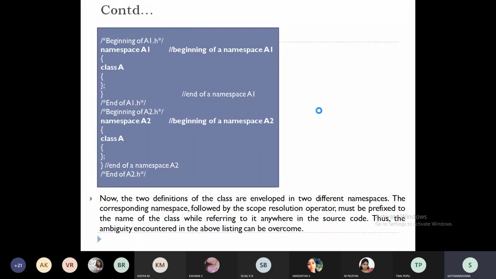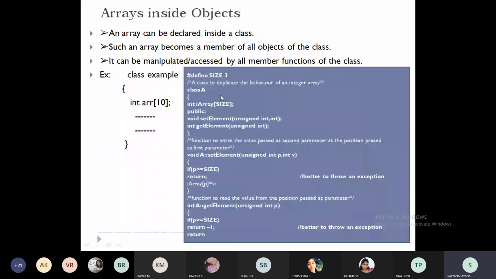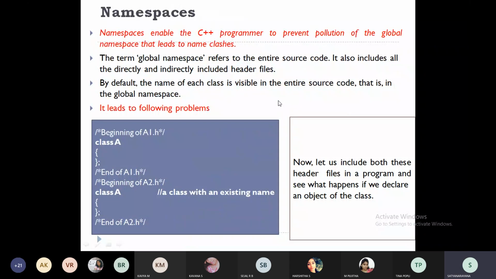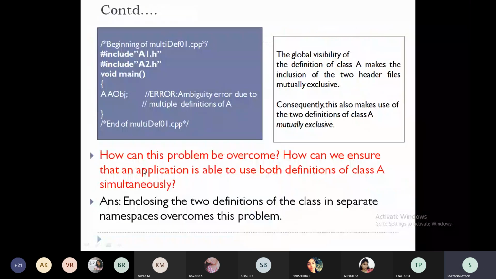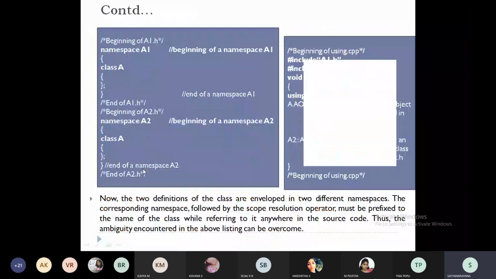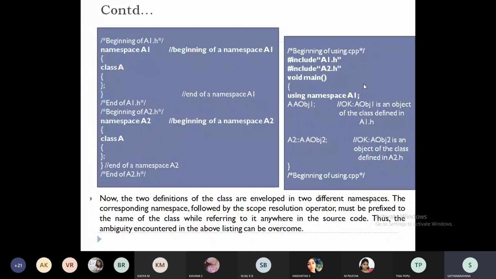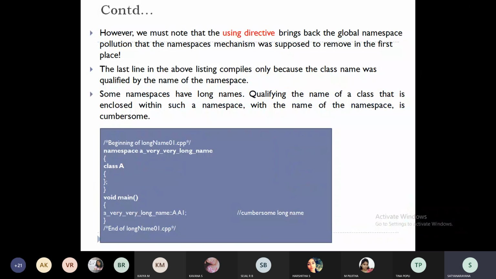See the question which we have seen, right? How does the namespace prevent the pollution of name clashes? If you have two similar class names, still you can make use of them because we are going to use the namespace followed by the scope resolution operator. Now it will directly identify which class I need to access. That is how it avoids the ambiguity.